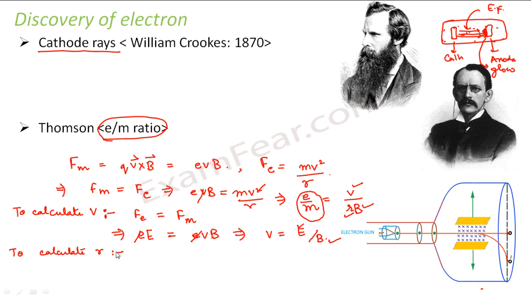In order to calculate the radius of the circular path, he used mathematics, the chord property. This distance was something which he was able to calculate because he had placed that screen and he could actually see where the charged particles are getting deflected. So he said, let us suppose that this distance is some distance, say B. He measured it, say it is x centimeters. So let us say this is B.